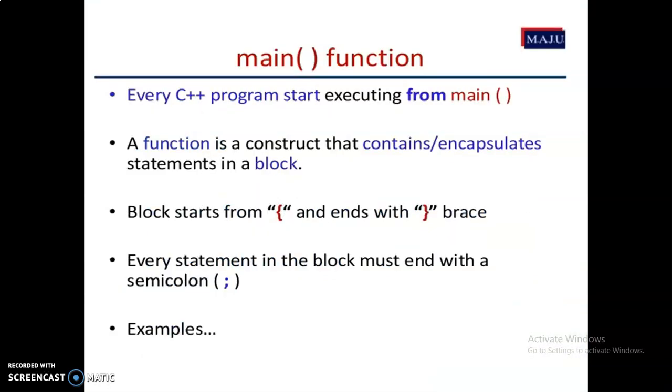So every C++ program starts executing from the main, like the C program. A function is a construct that contains or encapsulates statements in a block. The main function starts from the curly brace and ends with the curly brace. Open curly brace and closed curly brace. Every statement in the block must end with the semicolon.